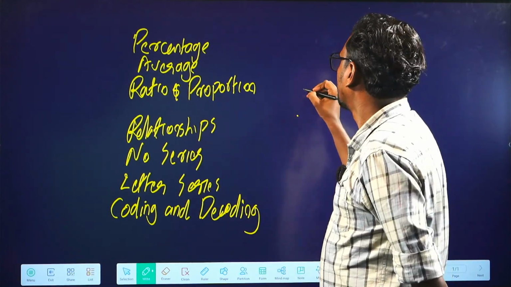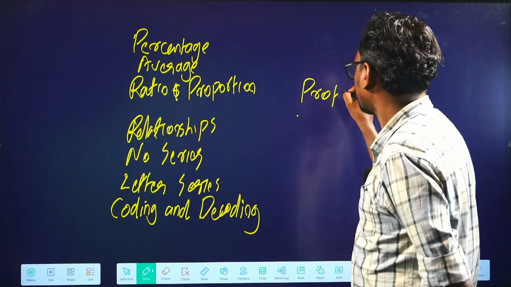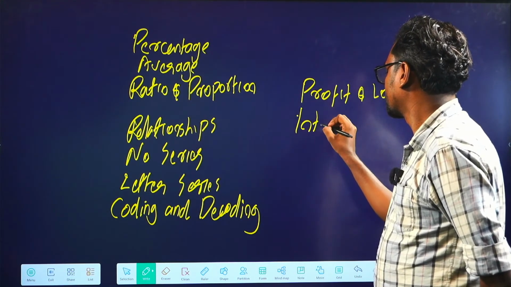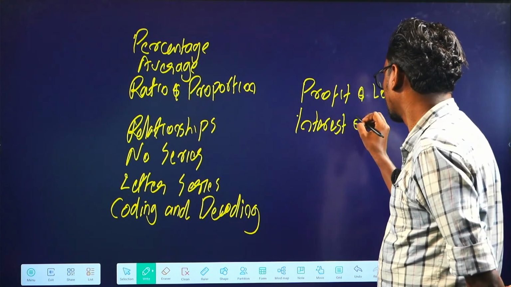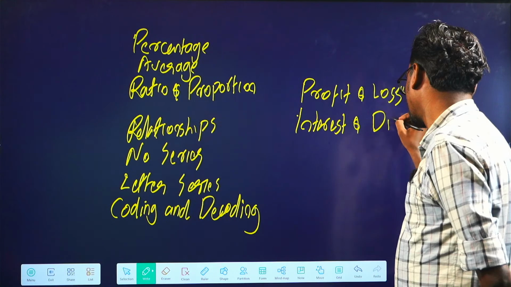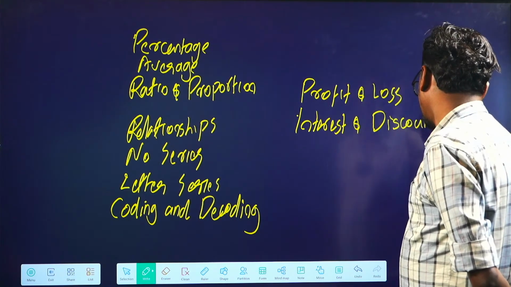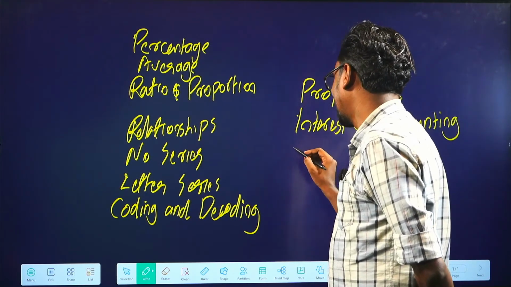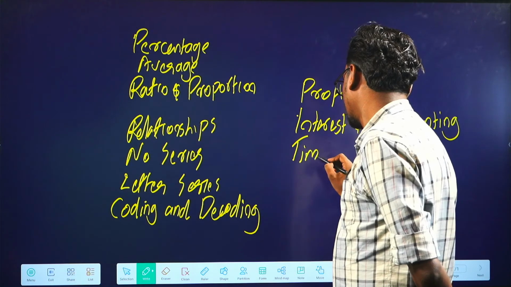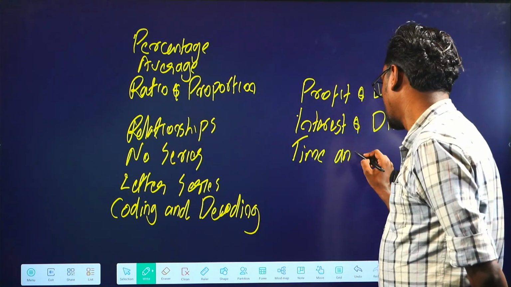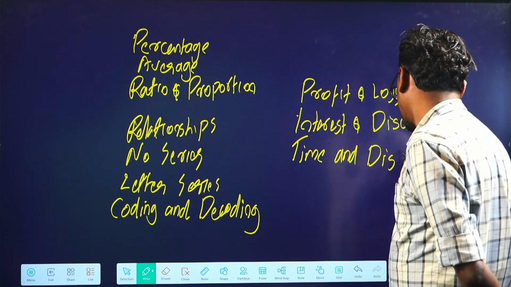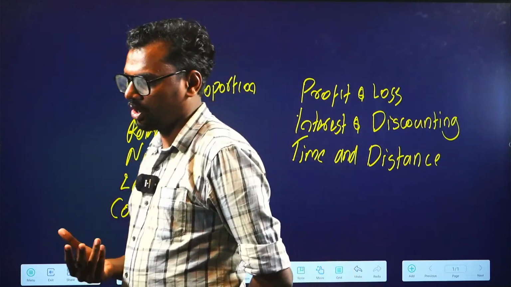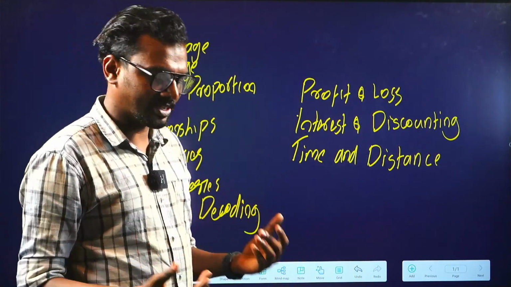Then we have profit and loss, interest and discounting, and time and distance. These are some of the major topics. We have some other topics also, like fractions and all.